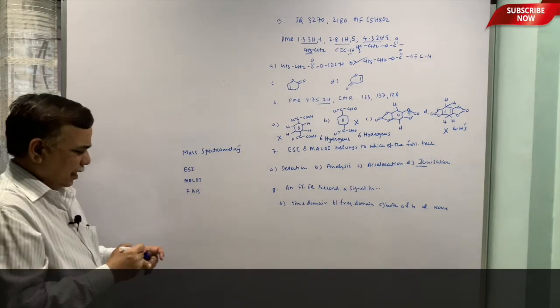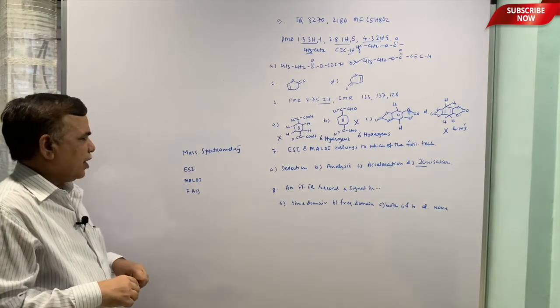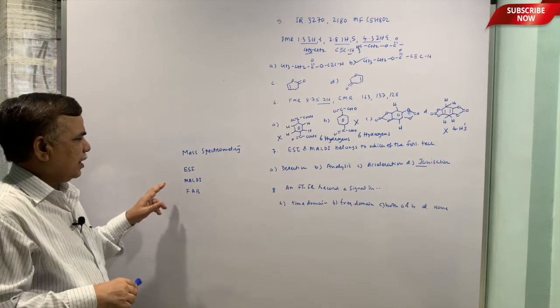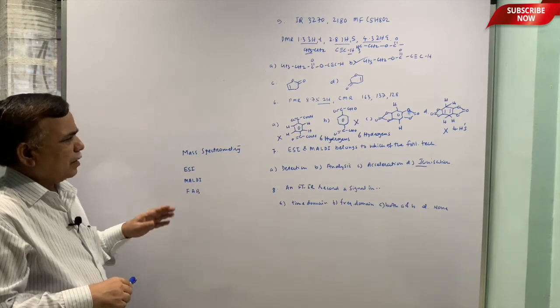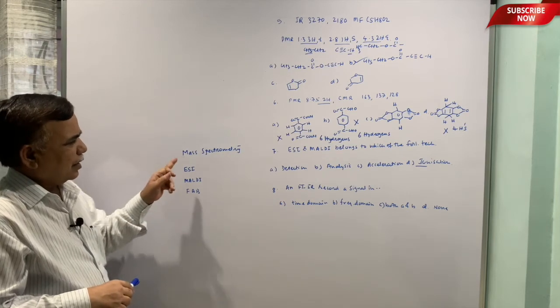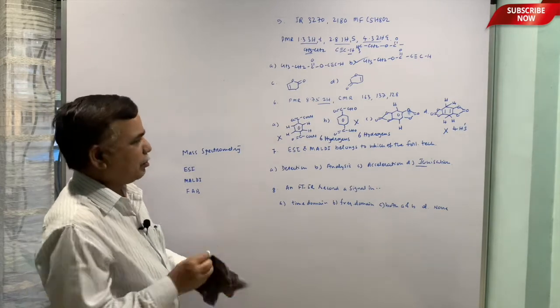Electron impact ionization is also there, where an electron beam is bombarded. All of these are ionization techniques generally used in mass spectrometry.